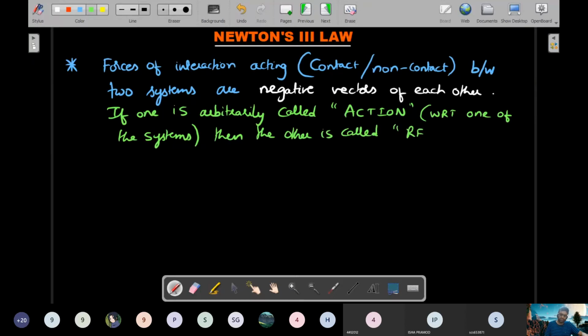There's no rule that which one should be called action. If you call one the action with respect to one system, in the other one's free body diagram the reaction would be seen, which immediately tells you that the action and reaction won't act on the same FBD. They act on two different systems because of the interaction between those two systems. And using that idea, you should realize the statement.